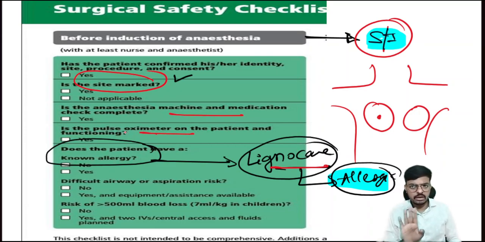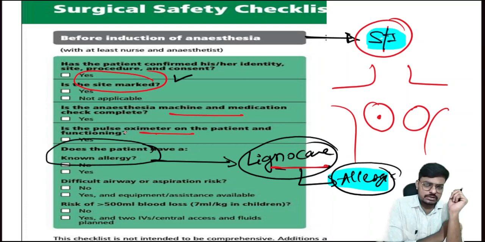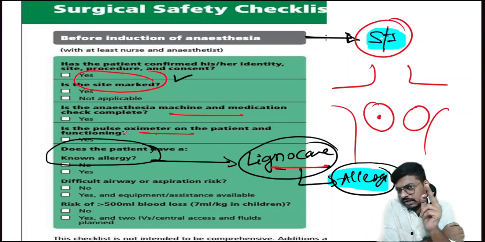Why? Because in India there is a system: when patients come to the hospitals, they come with nail polish, as if they are coming to a function. If nail polish is there, our pulse oximeter will not work. So this is very important as a nursing officer. Before shifting the patient from the pre-operative room to the OT, we have to check the nails and the nail polish should be removed. Then only the pulse oximeter will work.